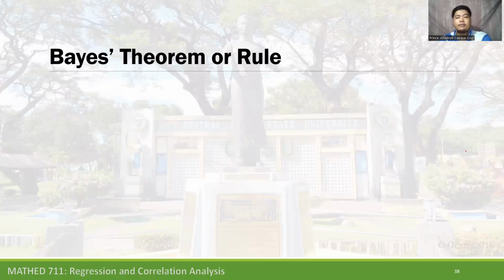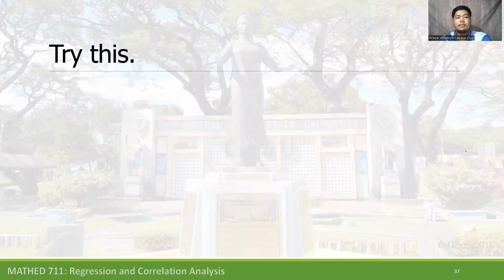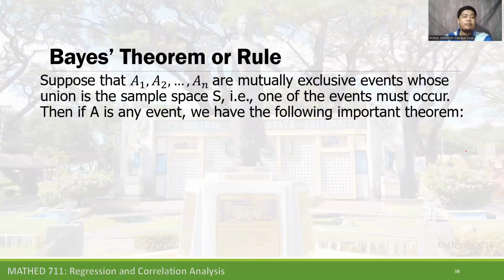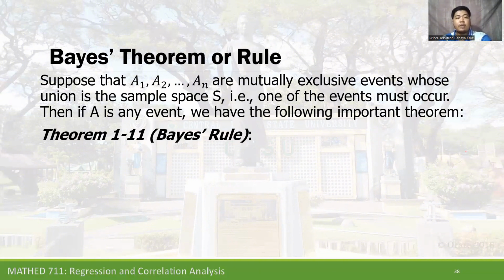So to answer that question, let's use the Bayes theorem. Suppose that A sub 1, A sub 2 to A sub n are mutually exclusive events whose union is the sample space S, given that one of the events must occur. Then if A is any event, we have the following important theorem. Theorem 1-11, the Bayes rule.